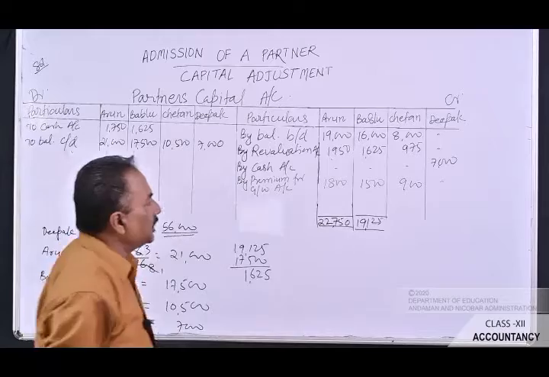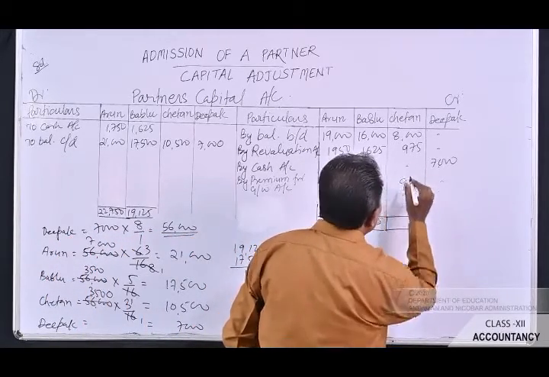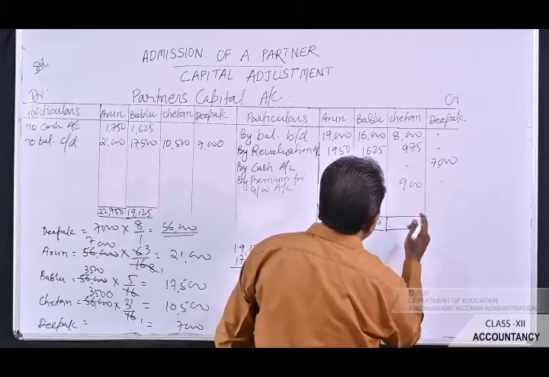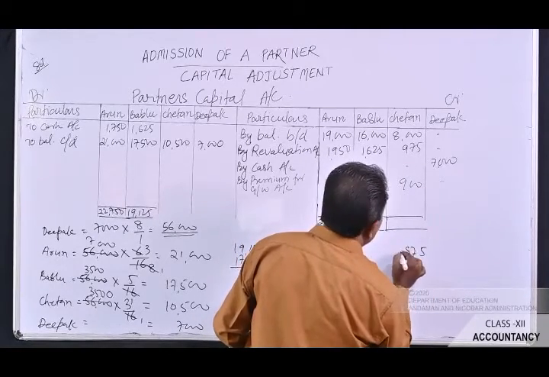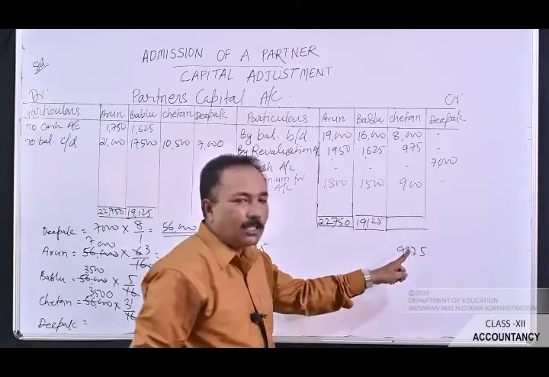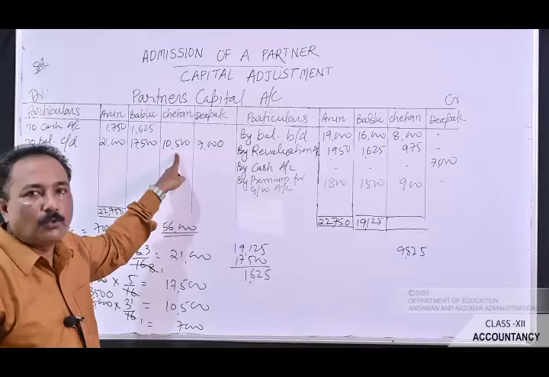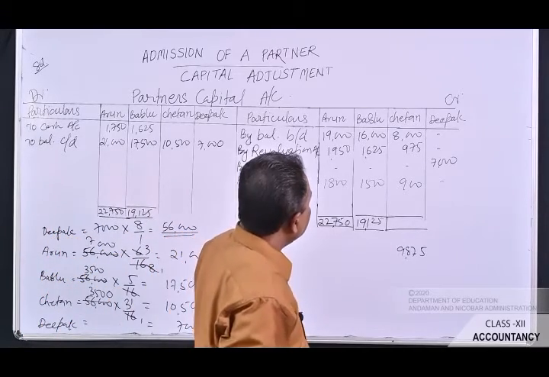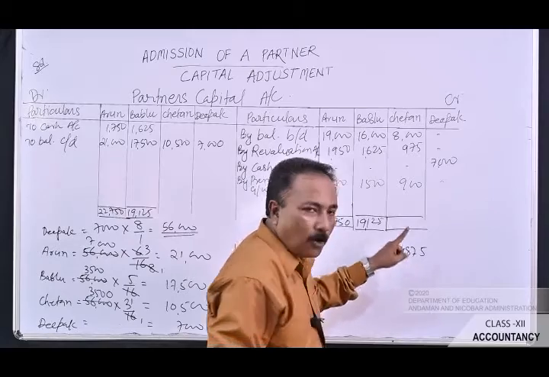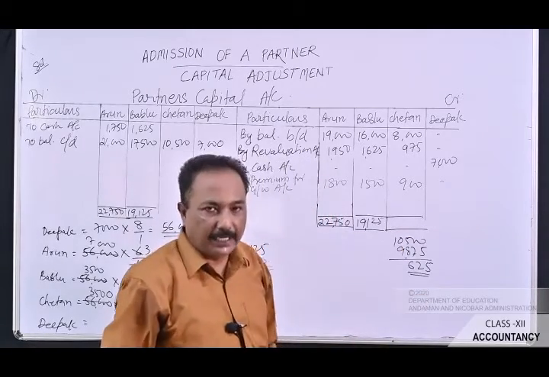Now let's talk about Chetan. See what is the amount that is there in his capital account. He is having only 9,875, whereas he will have to maintain rupees 10,500. Now here in this case Chetan's amount falls short in the business, so Chetan will have to bring rupees 625.